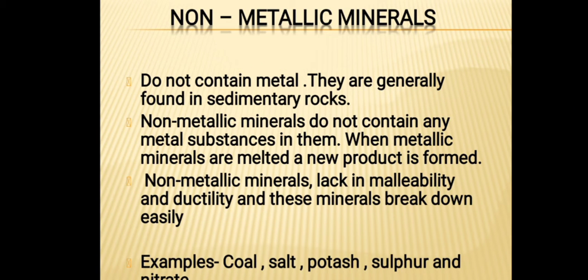Next, we have the detailed explanation of non-metallic minerals, which do not contain metal, as I told you just now. They are generally found in sedimentary rocks. You might have studied in your sixth standard that we have three types of rocks: igneous rocks, sedimentary rocks and metamorphic rocks. Non-metallic minerals do not contain any metal substances, they lack malleability and ductility, and these minerals also break down easily. Some examples are coal, salt, potash, sulfur and nitrate.